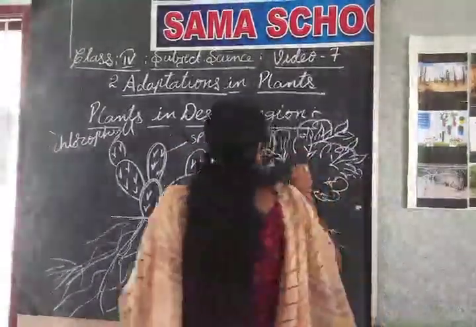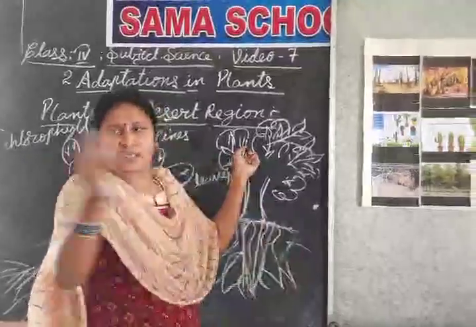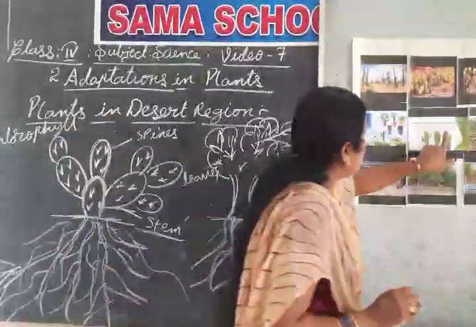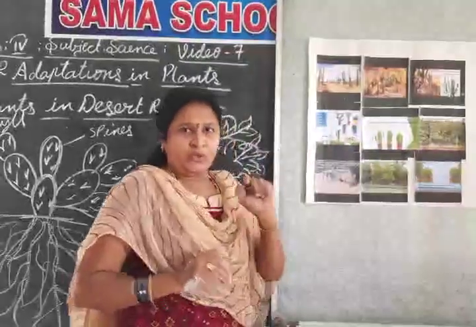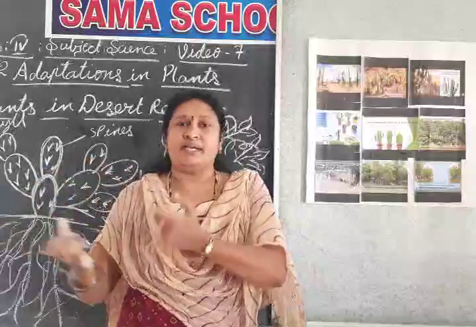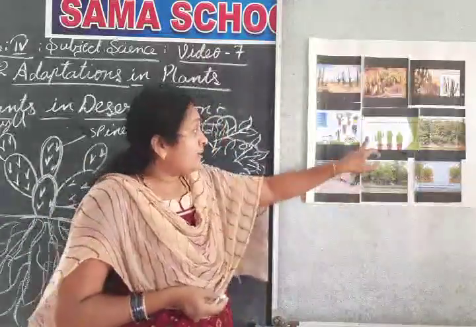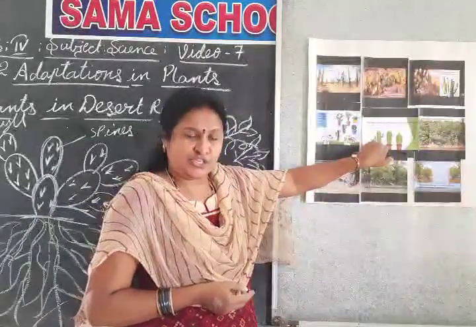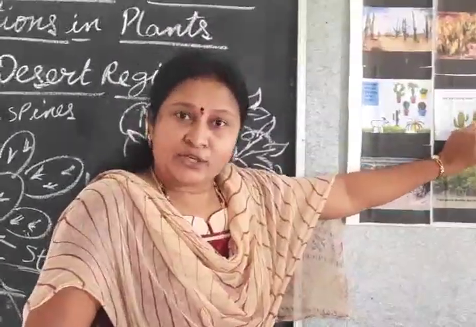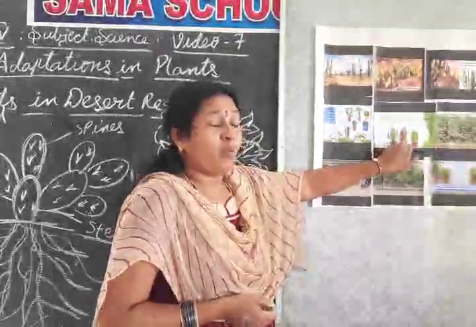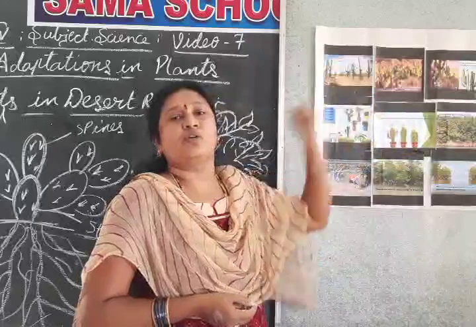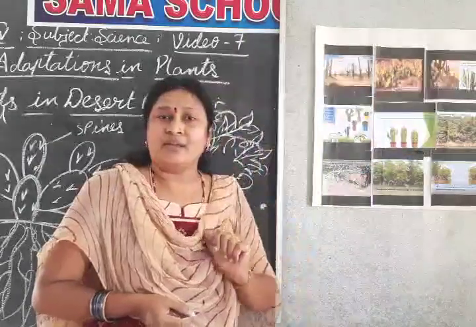And one more thing, children. In our regular plants, like rose and hibiscus, we can see flowers, and some flowers also in the cactus plant. From morning to evening we can see our flowers, blooming in the daytime and night time, every time. But in desert plants, these plants bloom only at night. Why? Because they bloom at night to avoid the heat of the day.